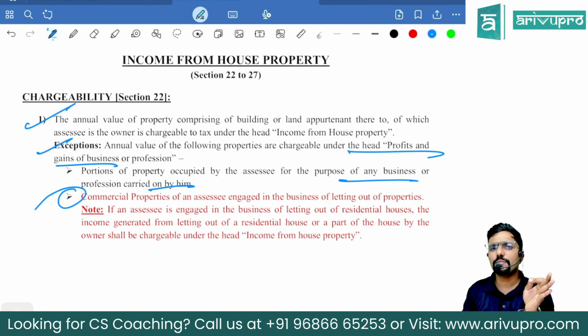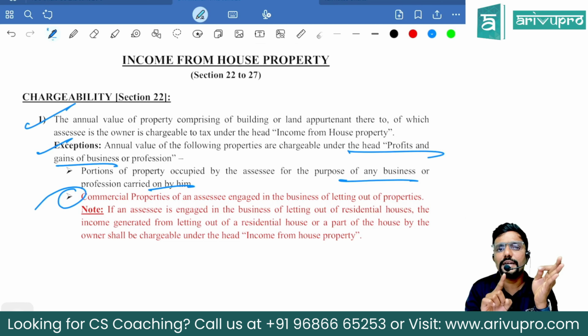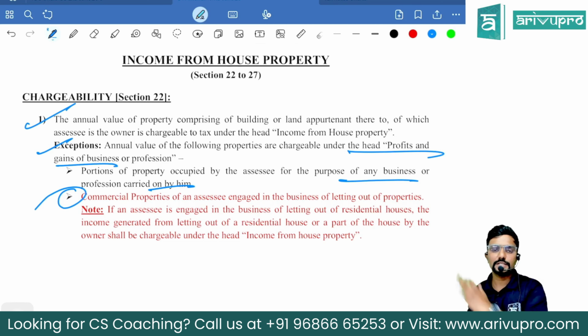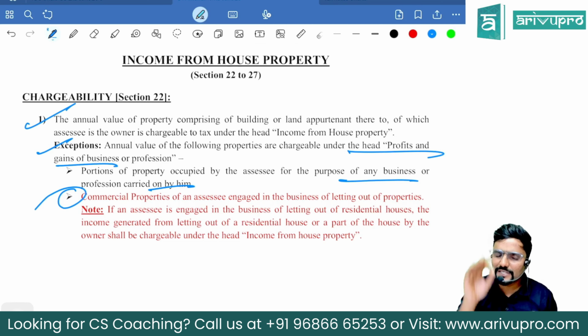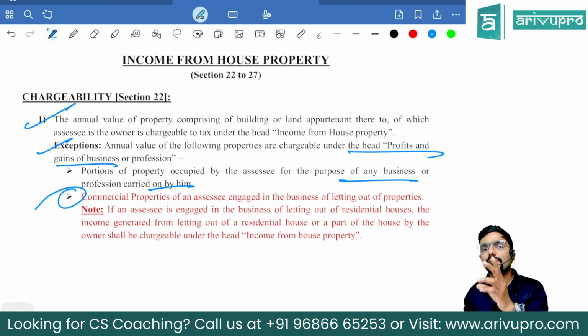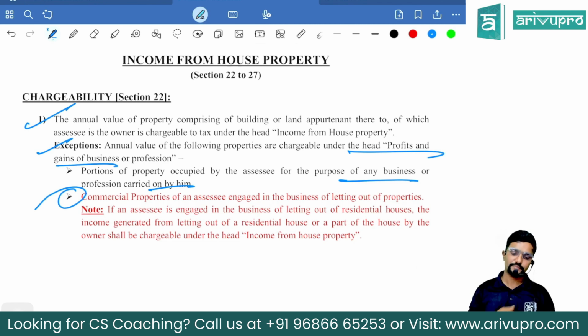Is it a commercial property? If yes, whatever rental income is earning, taxable under that PGBP. Next, sir, assessee is in the business of letting out, but residential properties. Then whatever rental income is earning is taxable under the head house property only.